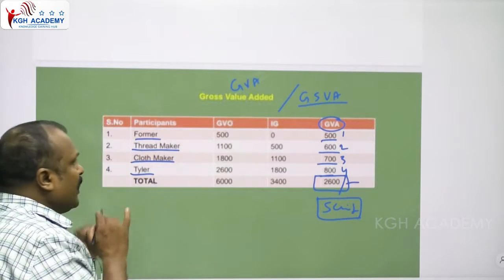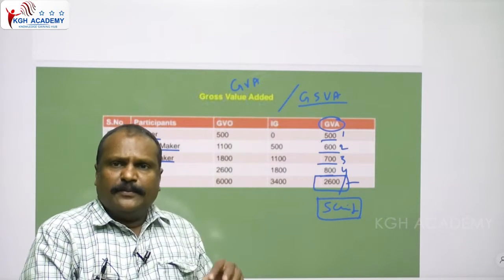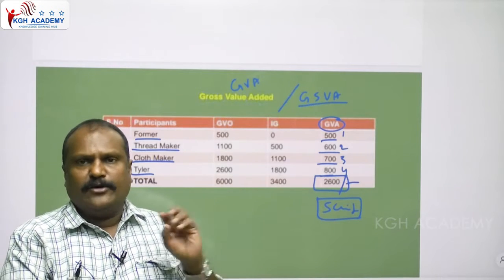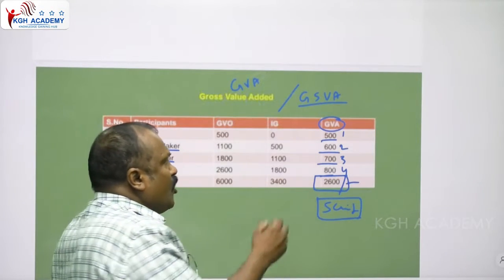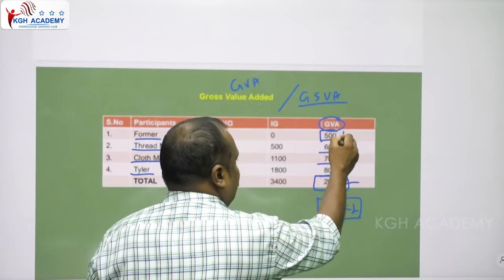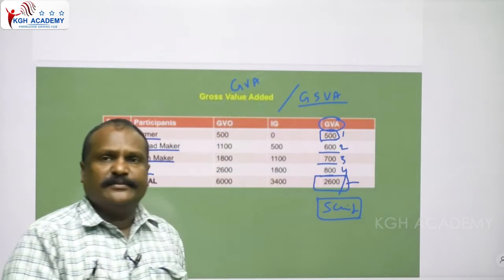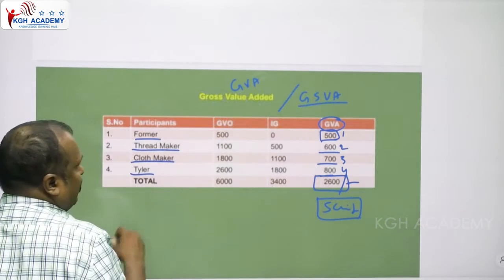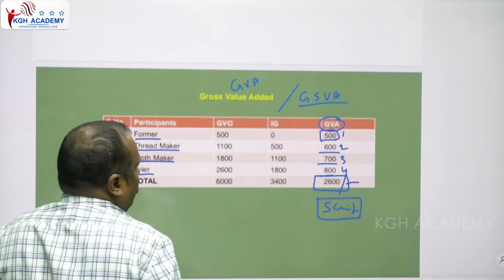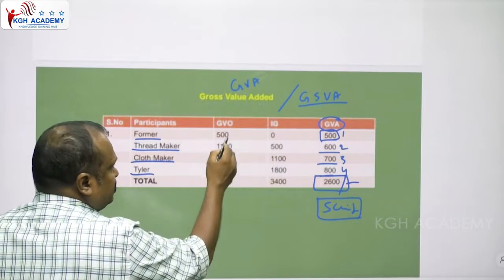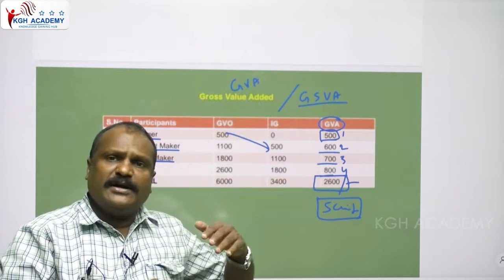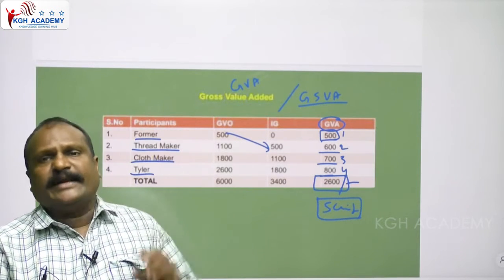Okay, see, the farmer produced the cotton. The cotton is sold in the market for 500 rupees. How much value is added? 500 rupees value is added. That's the first value. And the thread maker purchased the cotton from the farmer and converts the cotton into thread.